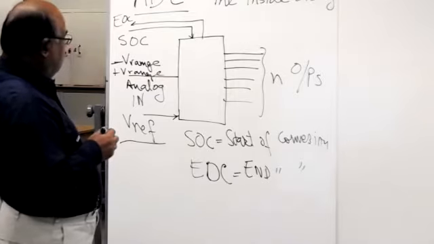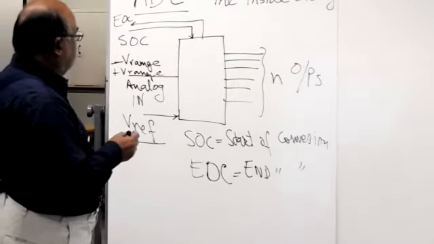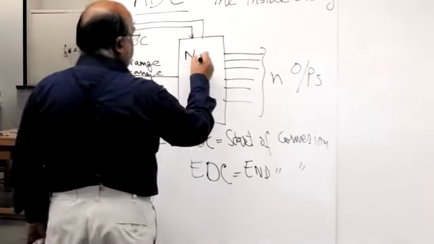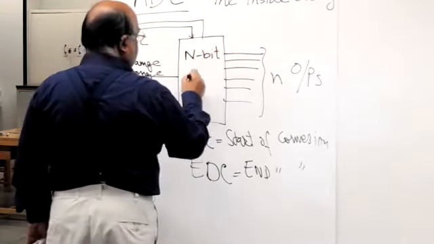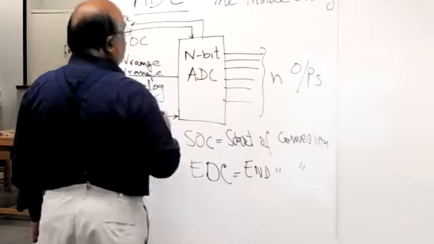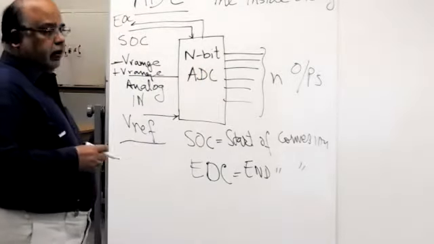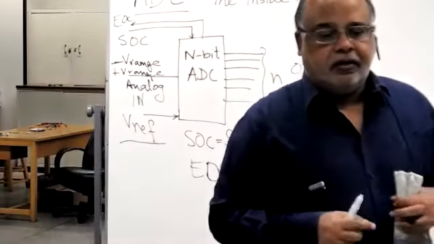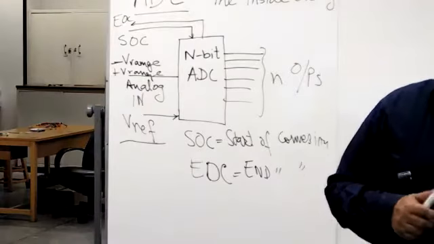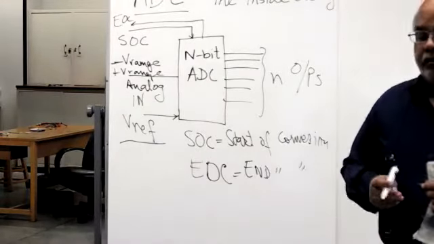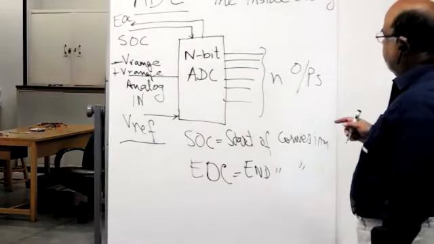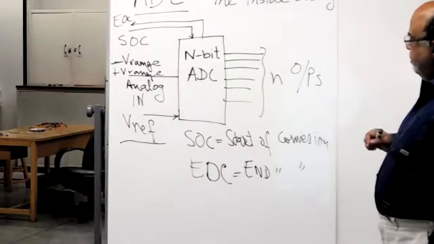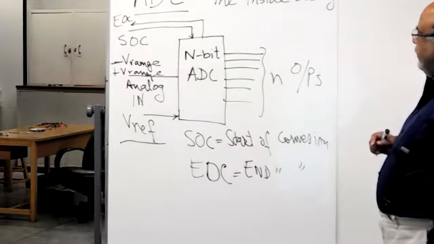So basically, when you give a start of conversion, this n bit ADC is not like any other gates or any other devices that we have studied. Not like DAC. It takes time to convert. So ADC takes a finite time for conversion. So each conversion time is called the sample time.